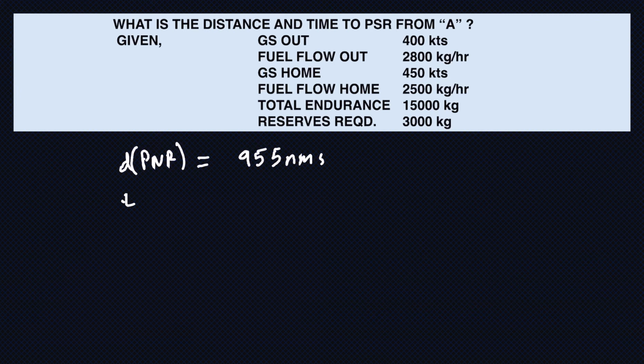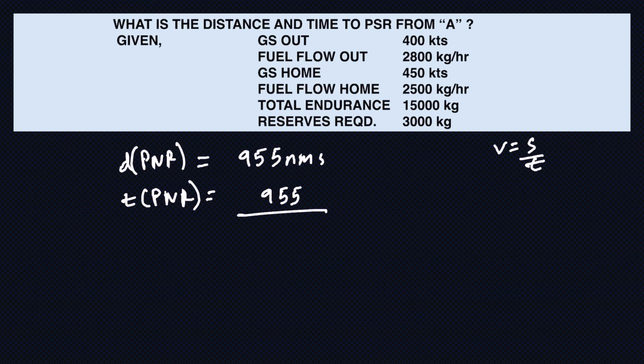Let's find the time to PNR. The basic speed, distance, time formula, we know that time is equal to distance upon speed. So distance is 955 and speed out. If I draw the diagram for reference, PNR is over here, which is at 955 nautical miles. This is my ground speed out.